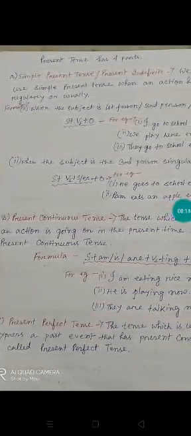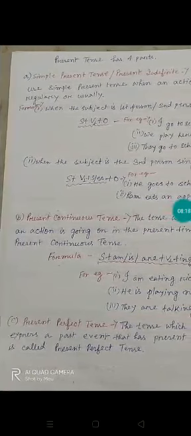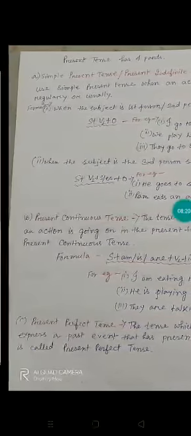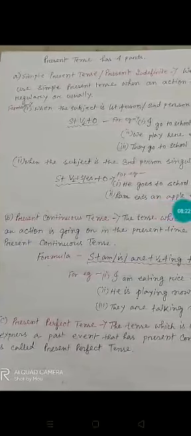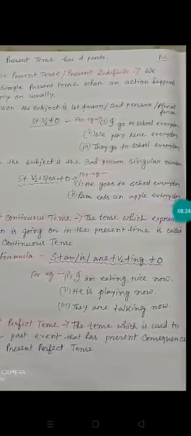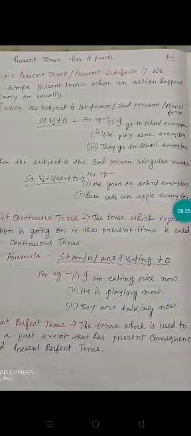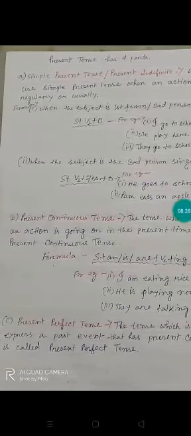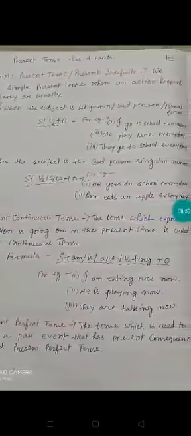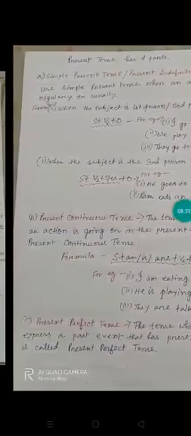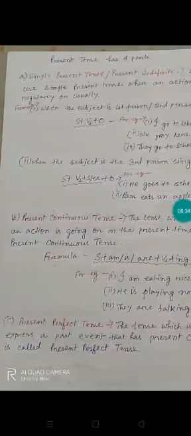Now coming to the third form of present tense, present perfect tense. So what is present perfect tense? The tense which is used to express a past event that has present consequence is called present perfect tense.